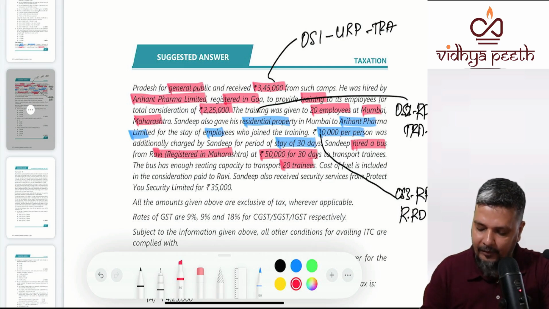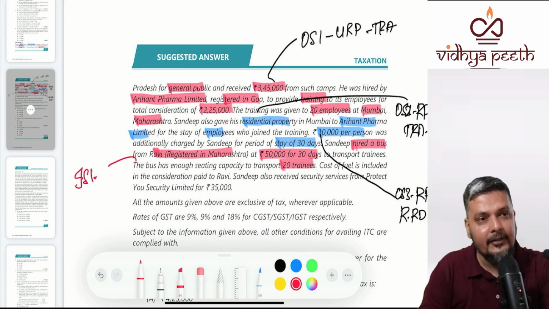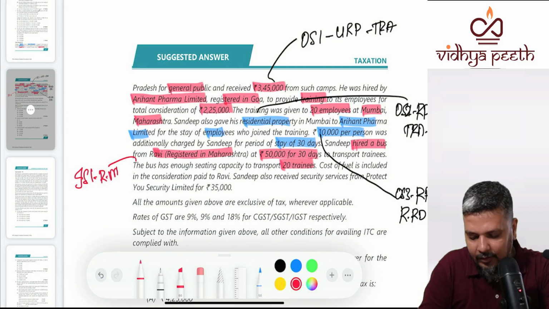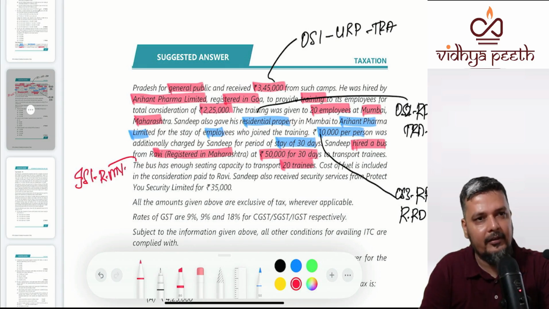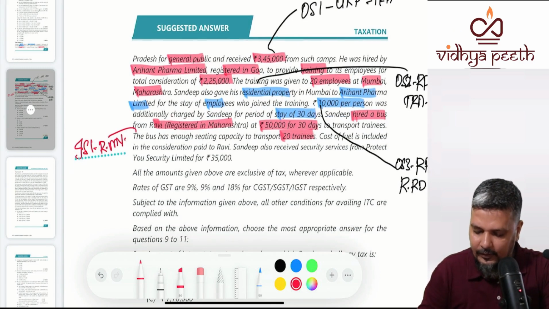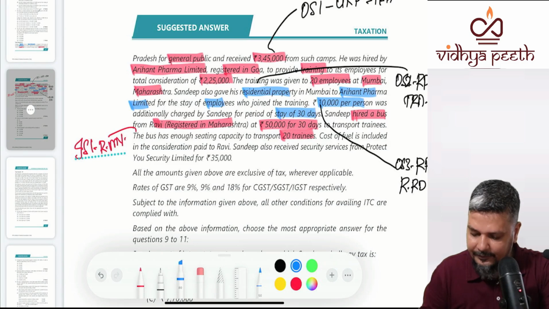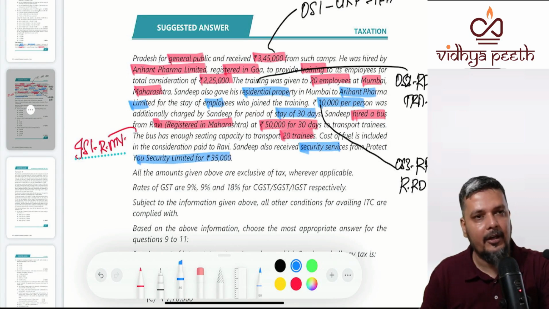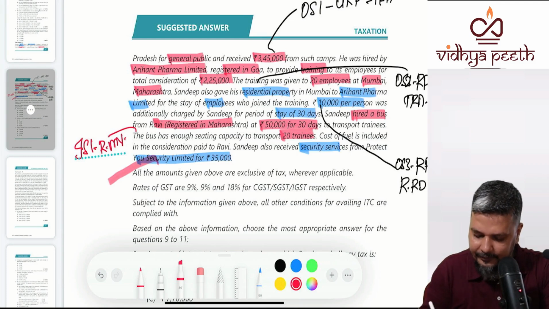So is this an inward supply or outward supply? Inward supply 1, which is renting of motor vehicle for more than or equal to 13 capacity. Now, another inward supply. Sandeep also received security services from Protective Security Limited, for 35,000. This is inward supply 2.